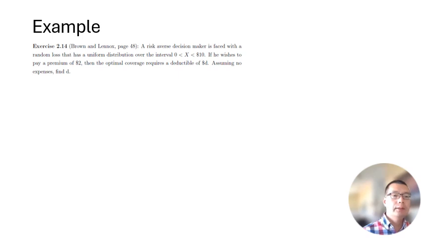Assuming no expense, find D. In this example, risk-averse decision maker just means that your expected payment has to be the premium he wants to pay. That's what it's about.